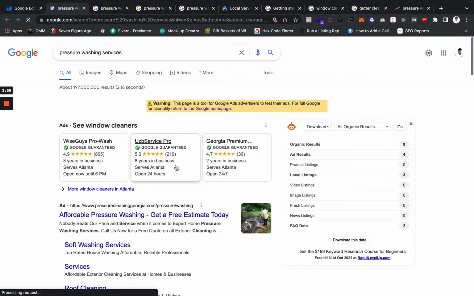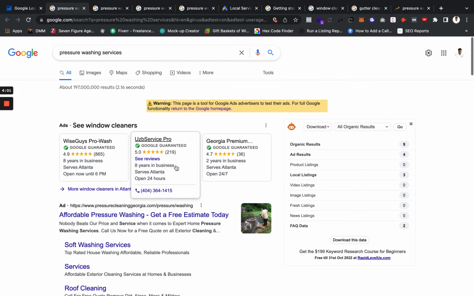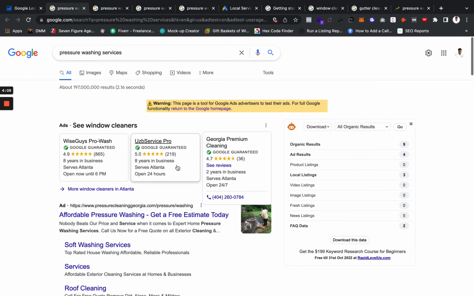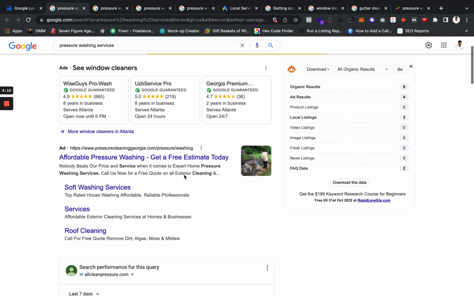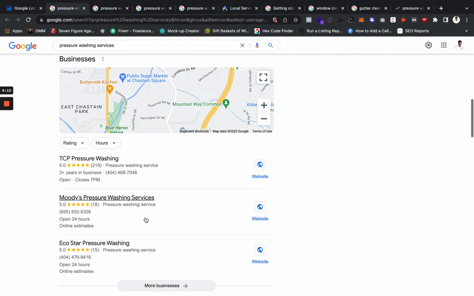And remember, you're only paying per lead. So think about how effective this would be and how many more leads you would capture for your business if you not only got Local Service Ads up and running, but you're running Google Ads and you had really good SEO as well.